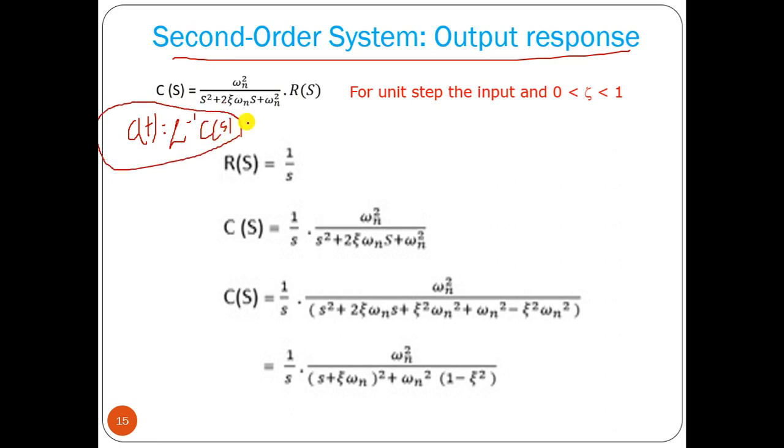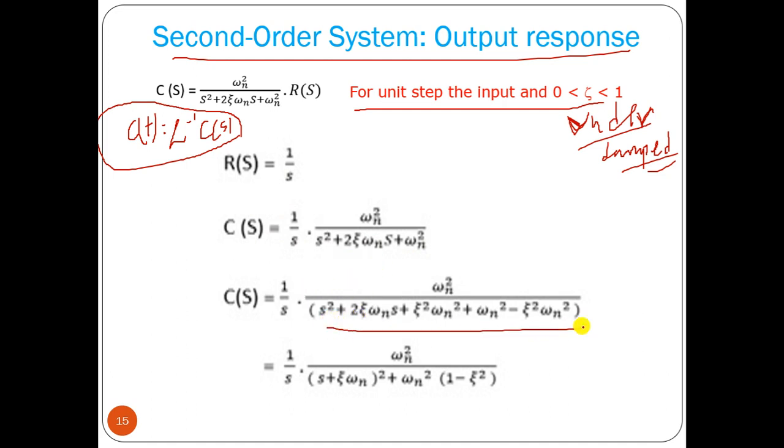Okay, so say we are applying a unit step, and the zeta value we are considering is between 0 and 1. So it should be an example of an underdamped response. Now let us find the equation of the underdamped response. So C(s) equal to 1 by s, this factor. Now this particular factor we can write in a particular form, because we have to write this equation in such a form that we can get the inverse Laplace transform.